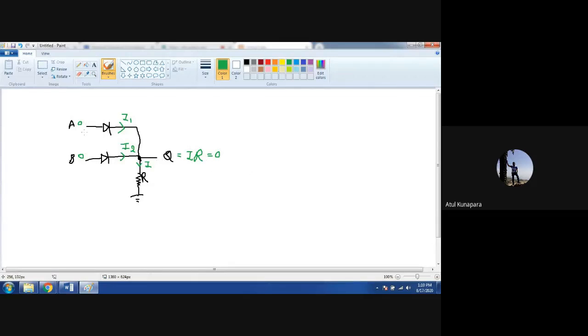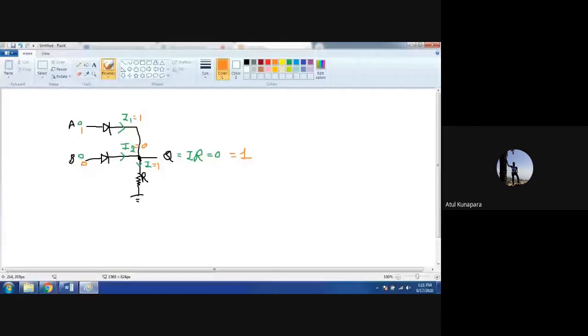Now consider another case. Let us say my A is at logic 1 and B is at 0. For that case, what will happen? The current I2 will be 0, but current I1 will be there. So since current I1 is there, your I is also 1, and that's why you will get your output at logic 1.